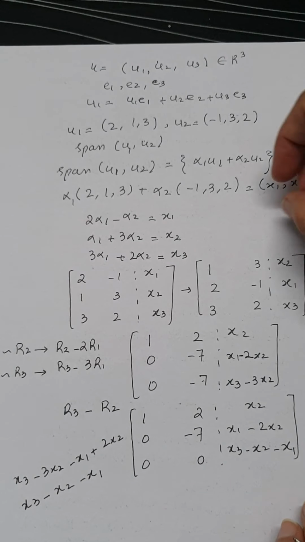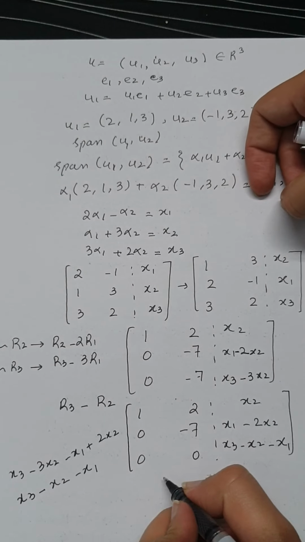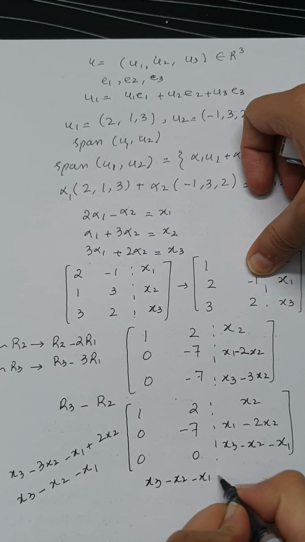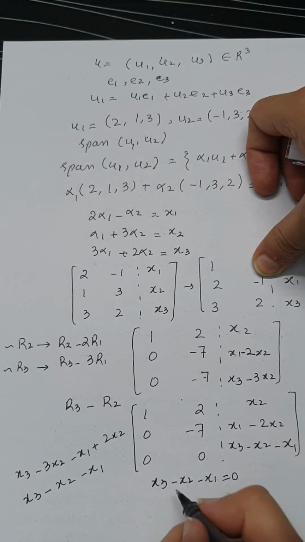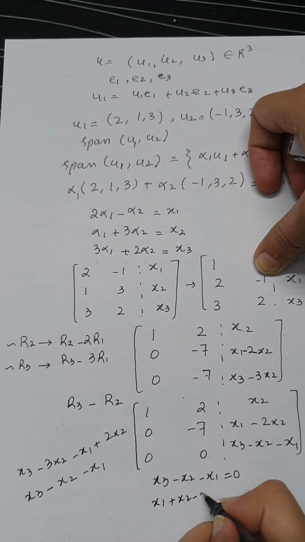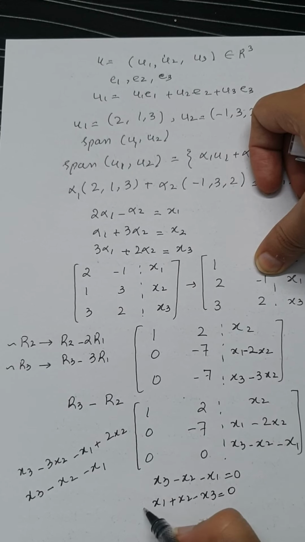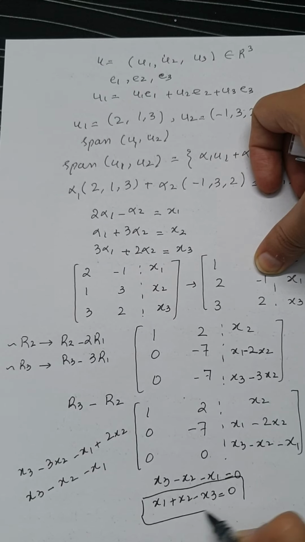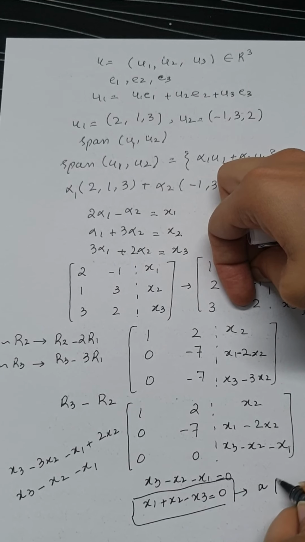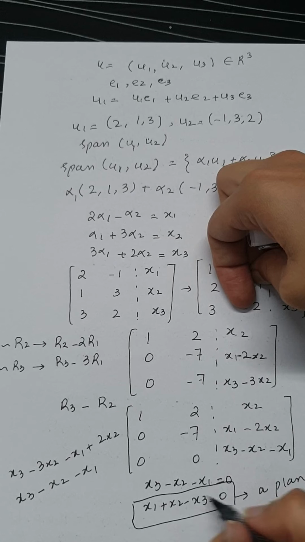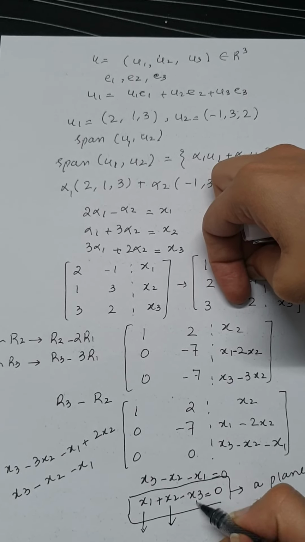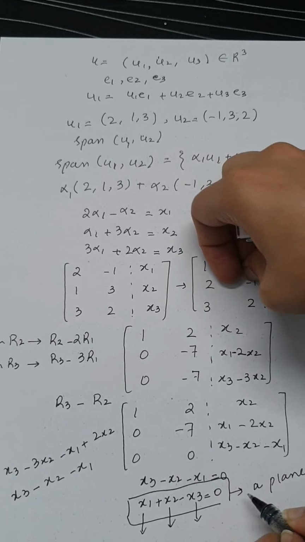In order for the system to be consistent, we need to set x3 minus x2 minus x1 equal to 0, and from here we can write it as x1 plus x2 minus x3 is equal to 0. So this equation tells us that it is the equation of a plane, and it passes through the origin because you can choose x1 equal to 0, x2 equal to 0, x3 equal to 0.